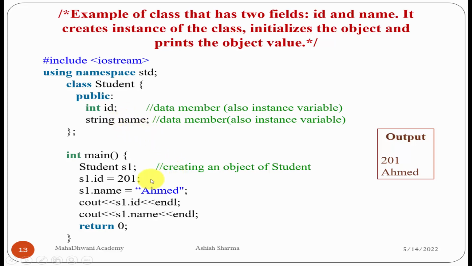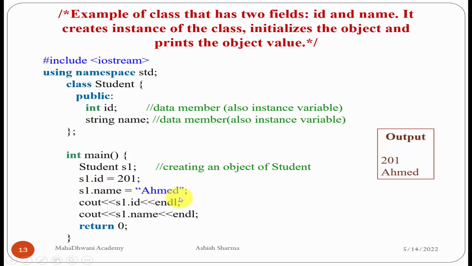How can we initialize it? We can initialize it with the help of s1.id, the assignment operator, and an integer type value. So we have stored a value of integer type in the member ID. This is not stored inside the main. No, it is stored inside the data member we have declared in the class. Okay, so we are storing the value in this ID data member.